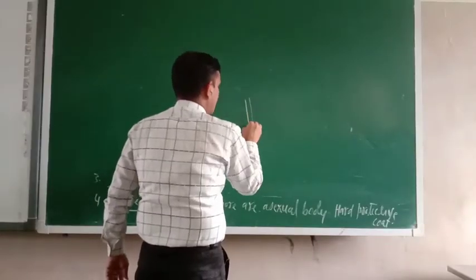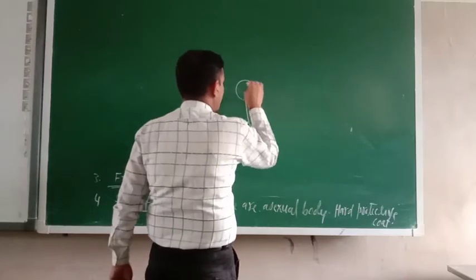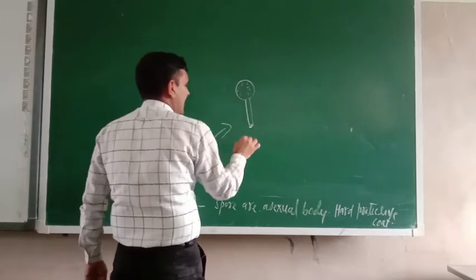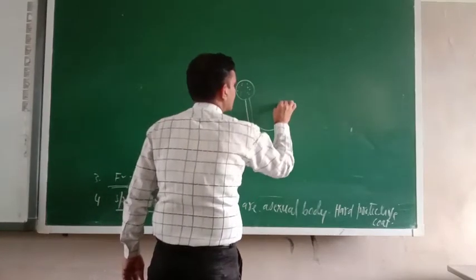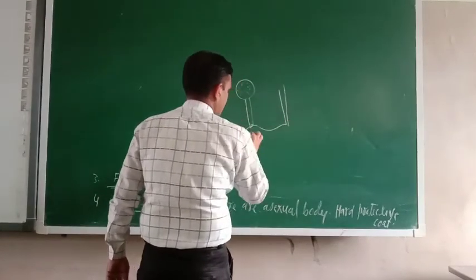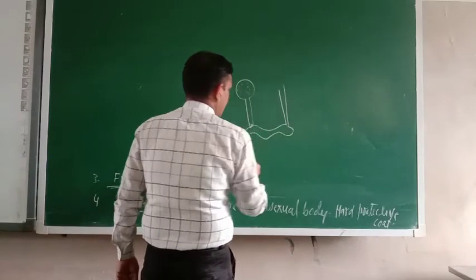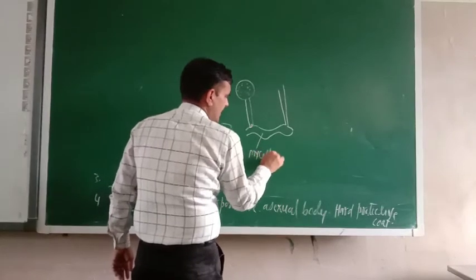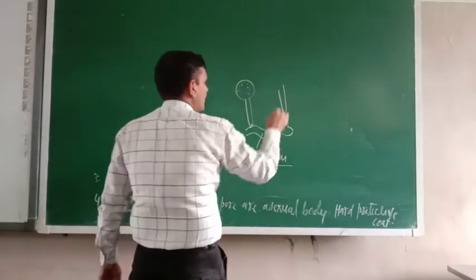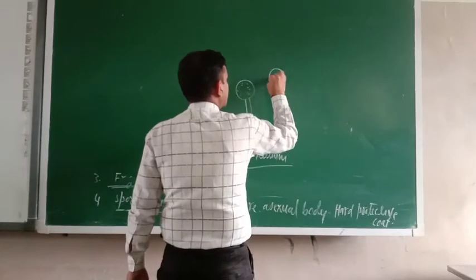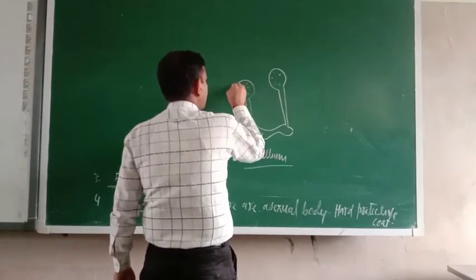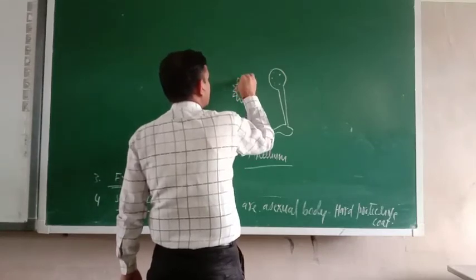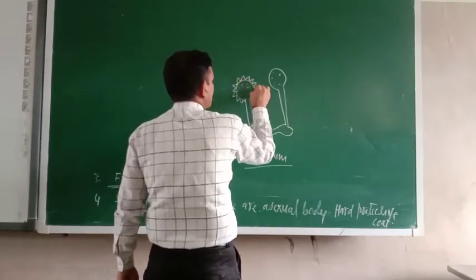Now here so many small spores will be there, and this structure is known as mycelium. Now here this is the spore, and it has a hard protective covering. Hard protective covering.